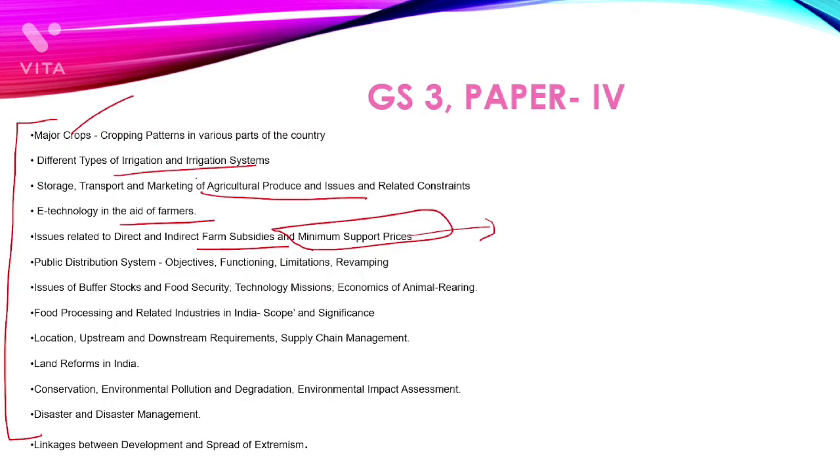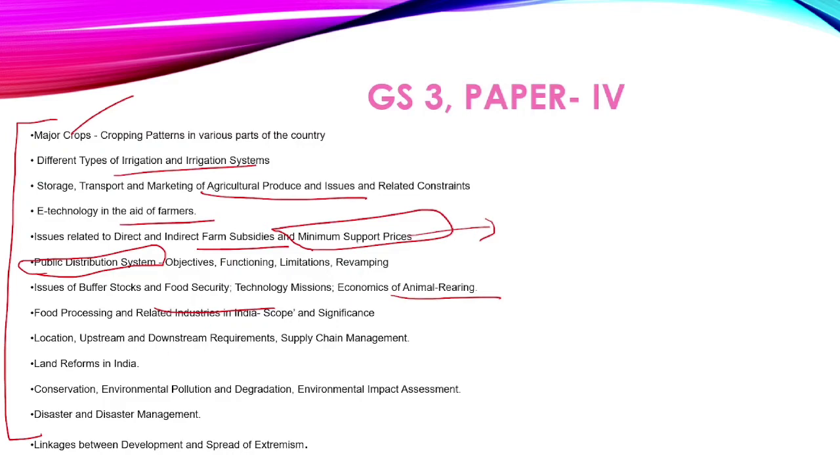Similarly, the public distribution system. We might be thinking it might be a social part, or an environment part, but my dear friend, it comes under the geography part. Similarly food security and animal rearing, these are all basic human geography core things.